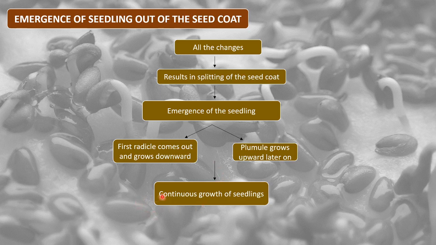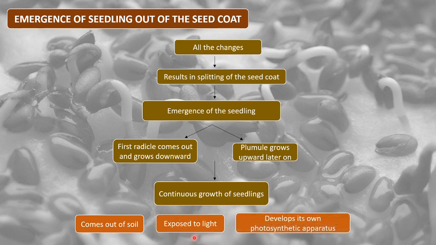Now this will lead to the continuous growth of the seedlings as all the nutrients are provided. The seedlings will come out of the soil and get exposed to the light, and they will develop their own photosynthetic apparatus. As it gets exposed to sunlight, it will start having its own leaves, because leaves have chlorophyll.